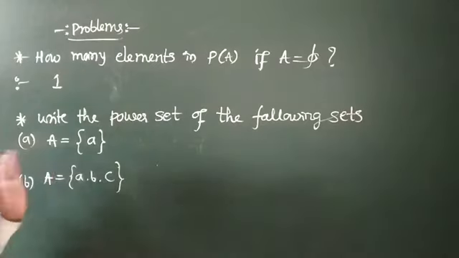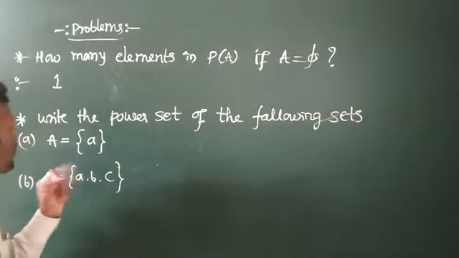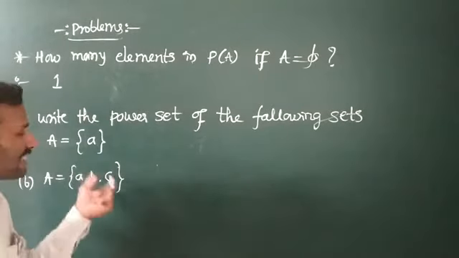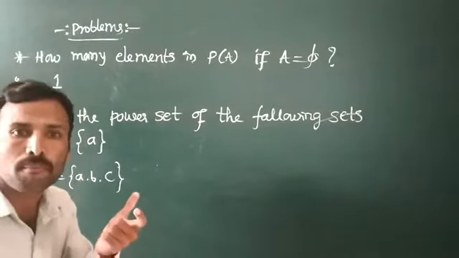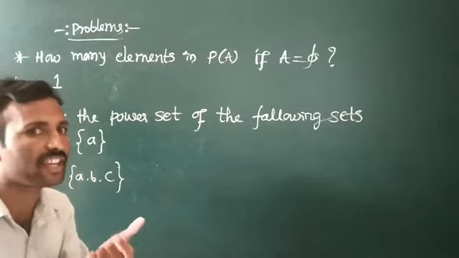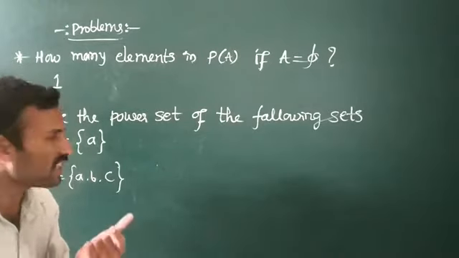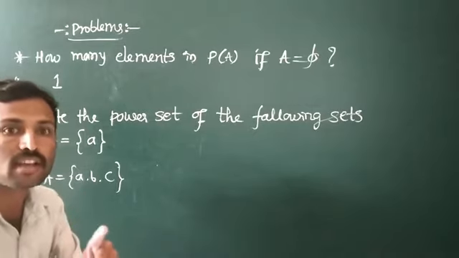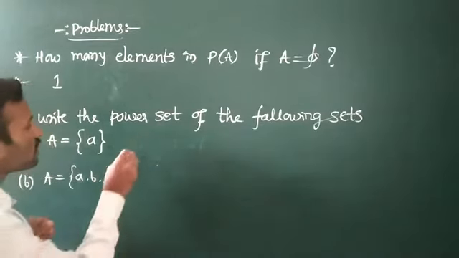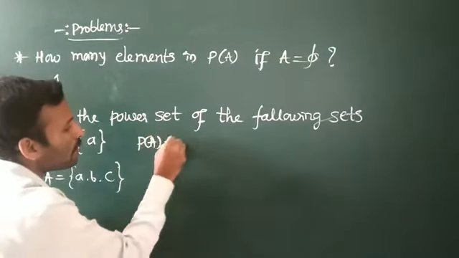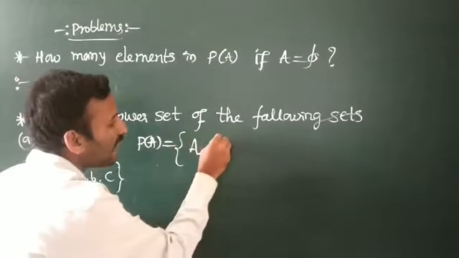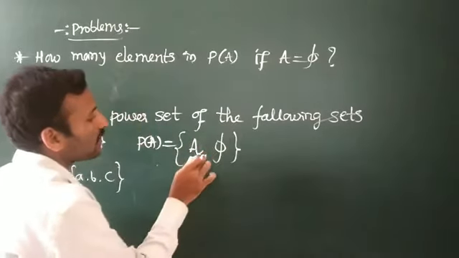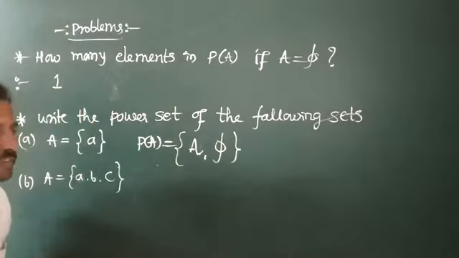Next problem: write the power set of the following sets. A is equal to singleton {a}. The total number of elements in the power set of A, with A having n elements, as you know, is 2 raised to n. Here n is the number of elements, which is 1. Therefore, the number of subsets is 2. That is, the power set of A has 2 elements: the total set A and the empty set.